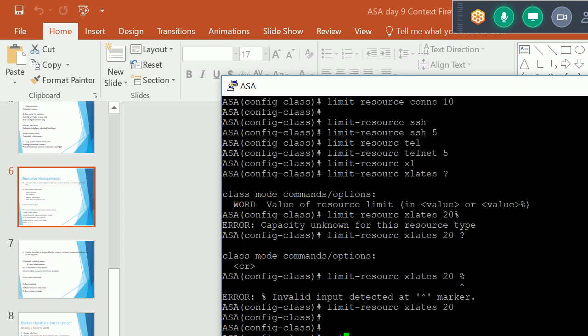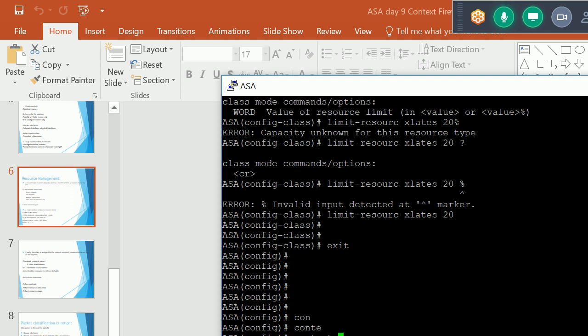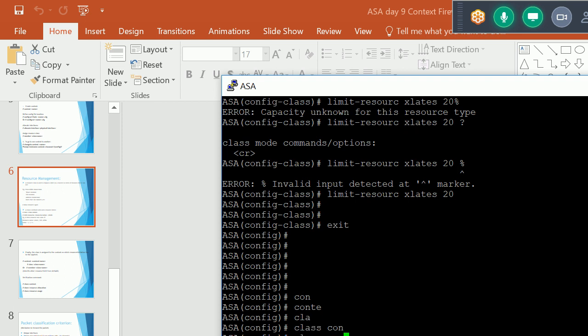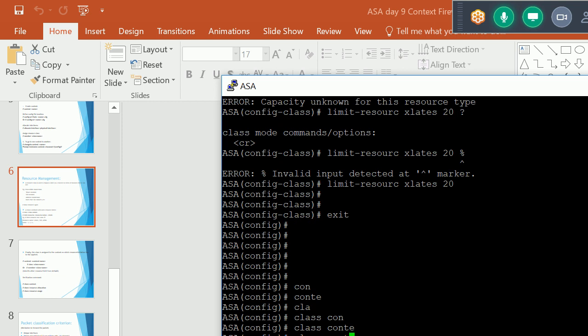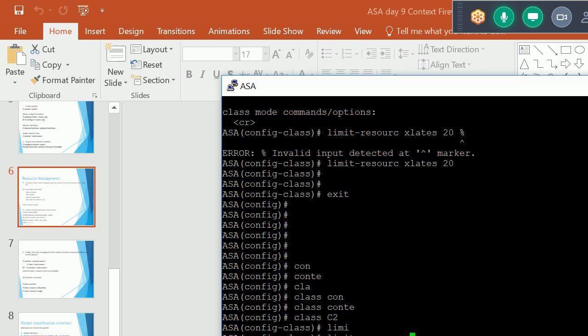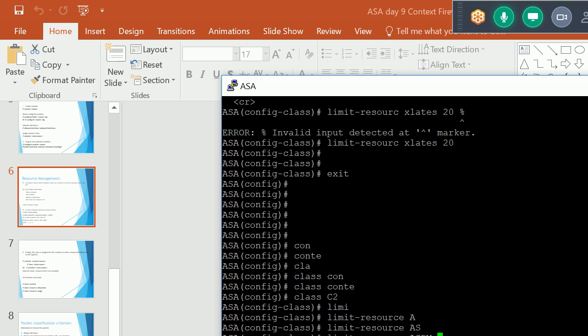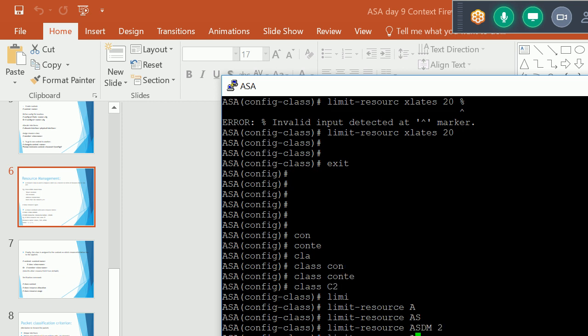Now let me create one more class, for context C2. That is the command, class, then the name C2. After that I limit the resources. Limit resource. I'm limiting ASDM resources. I'll give around 2 ASDM resources, and 2 SSH sessions.